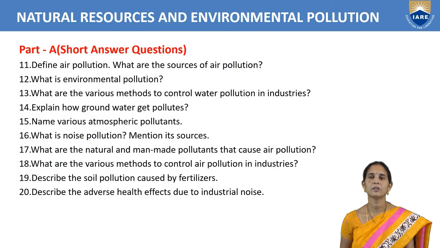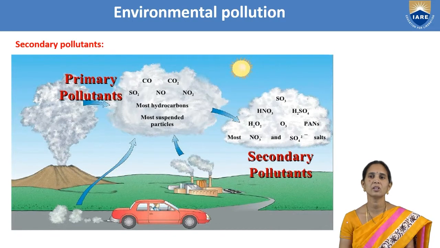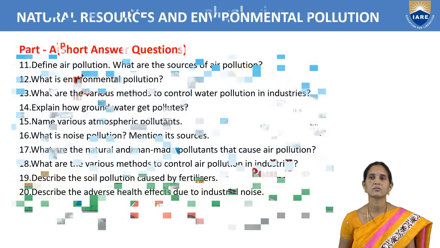What are the sources of air pollution? Natural sources include volcanic eruptions, and man-made sources include emissions from vehicles and industries. Primary pollutants we can write as CO, CO2, SO2, NO, and secondary pollutants as HNO3, H2SO4, O3, SO3, and peroxides. These are examples of secondary pollutants.